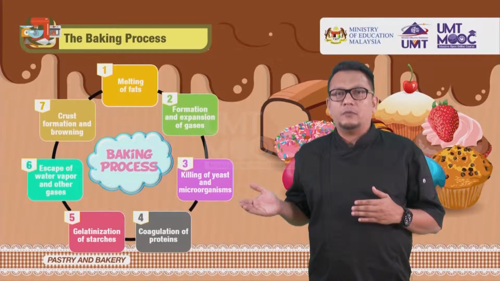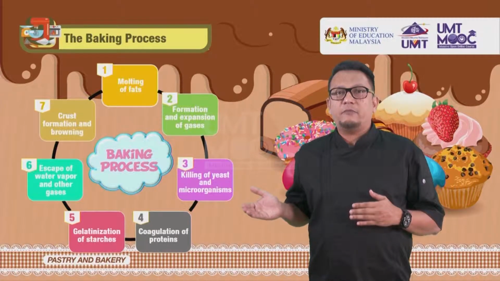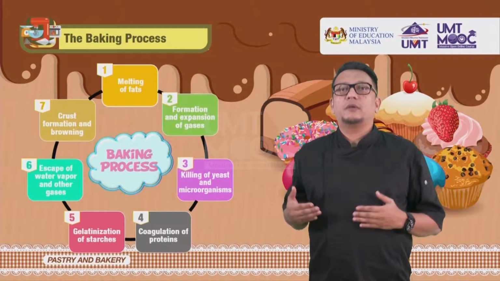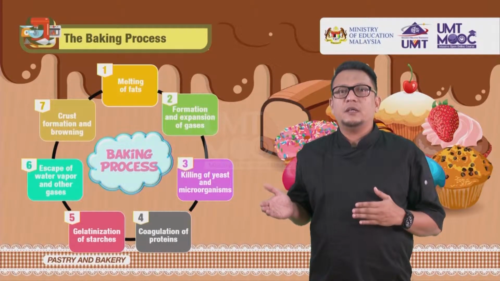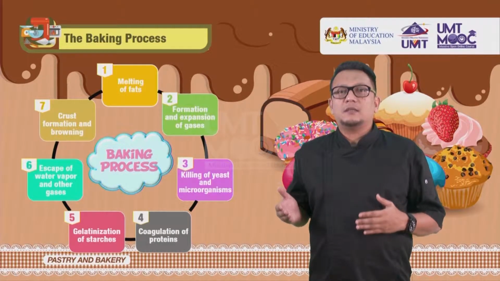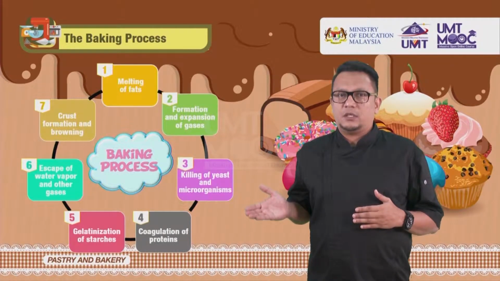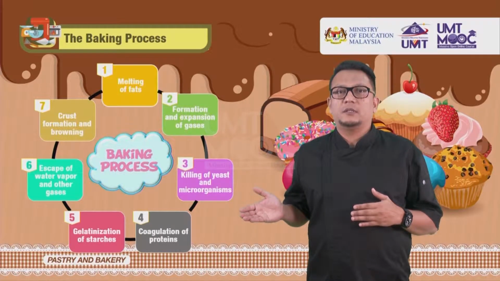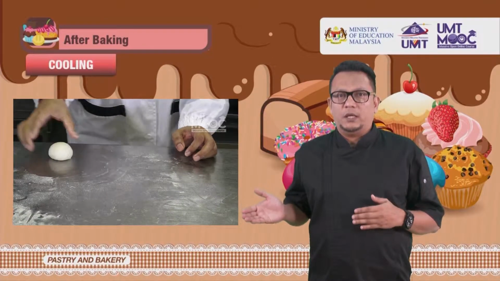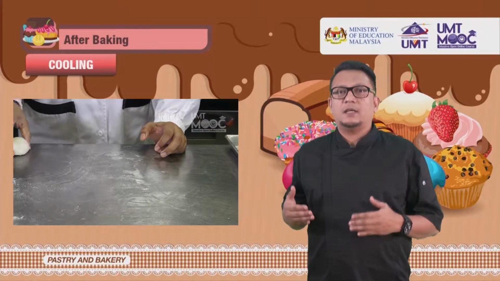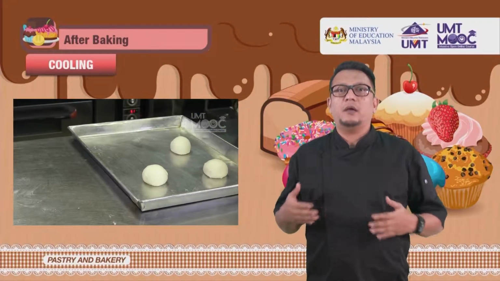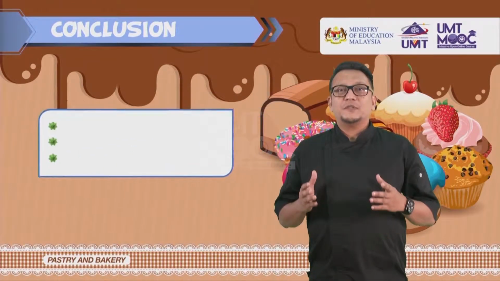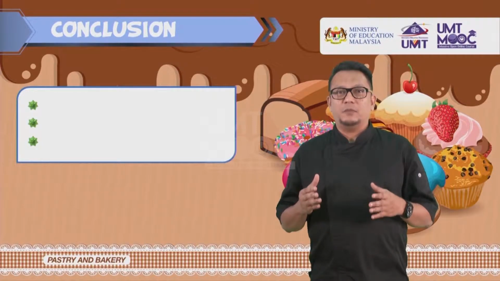Crust formation and browning. Crust forms as water evaporates and the surface is left dry. Browning begins before the product is finished rising or the interior is finished setting. Browning is a chemical change, the Maillard reaction. These also contribute to flavor and appearance. After baking, cooling: starches continue to gelatinize and molecules bond with each other and become more solid as the product cools. This chapter covers some of the key concepts and processes of the bake shop.